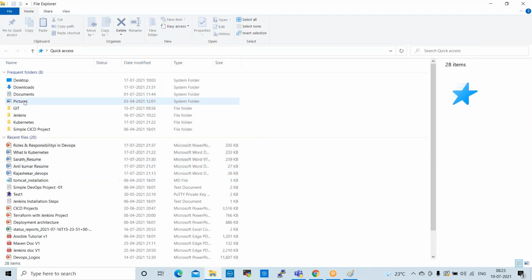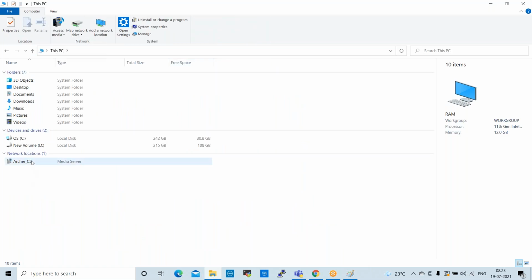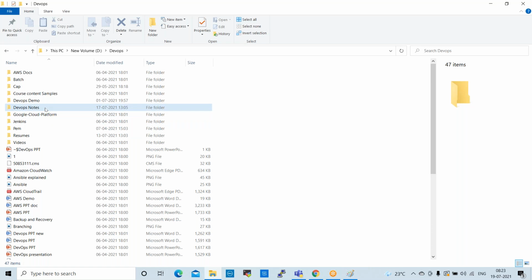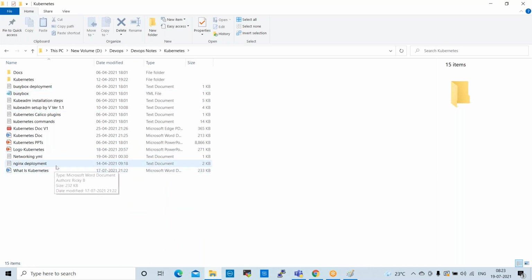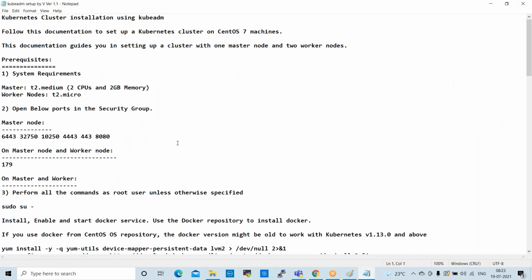I prepared some commands to set up the cluster. Yeah, these are the commands, Kubernetes commands. So these are the commands I prepared to build the cluster.